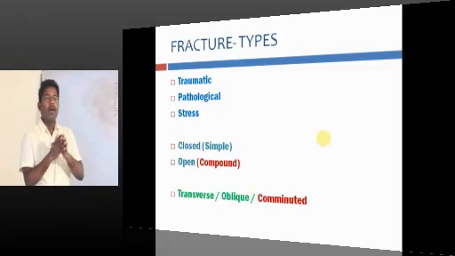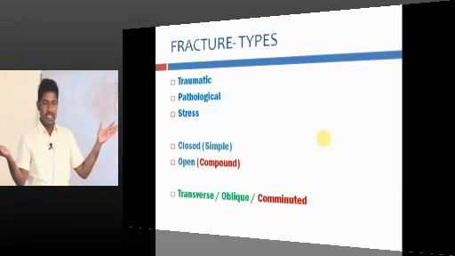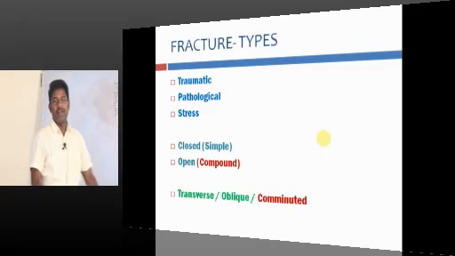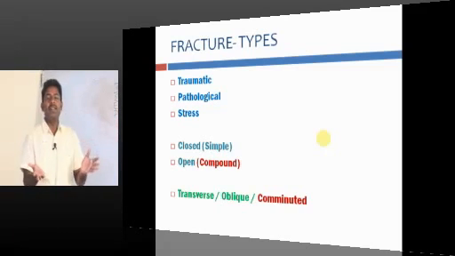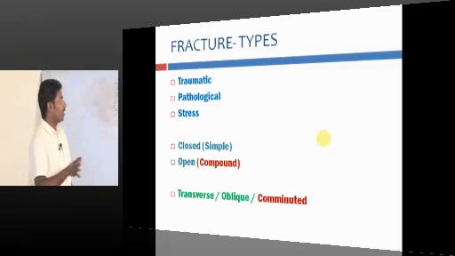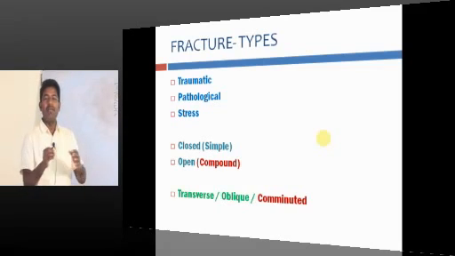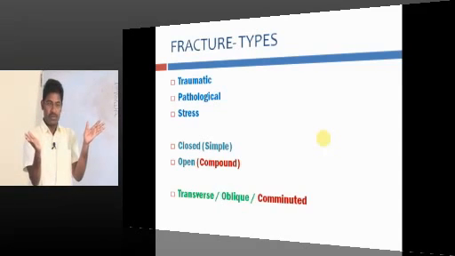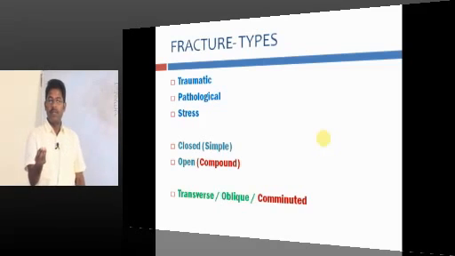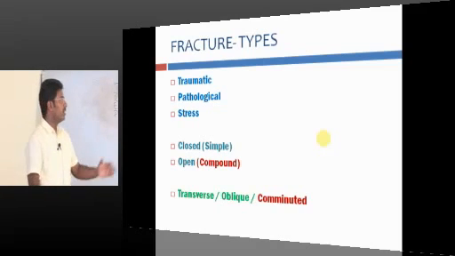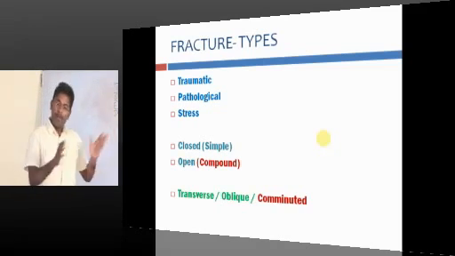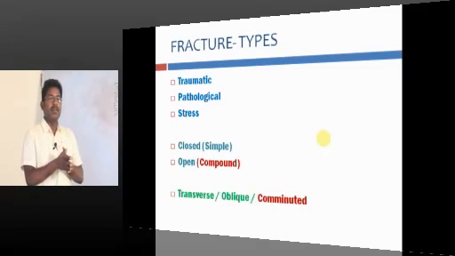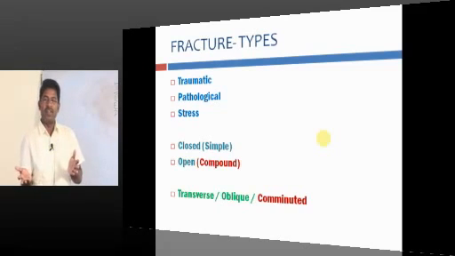Sometimes the fracture may not be opening to the outside environment. The fracture is closed. It is known as a simple fracture. If the fracture is not communicating with the external environment and it is a closed fracture, it is known as a simple fracture, because the treatment is straightforward, simple. If the fracture opens out and there is bleeding, and the bone fragments are looking outside, it is known as a compound fracture or open fracture.